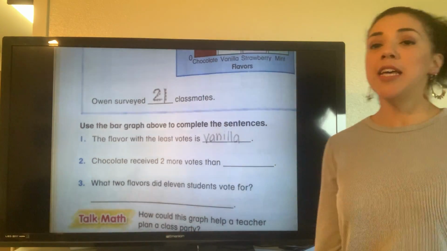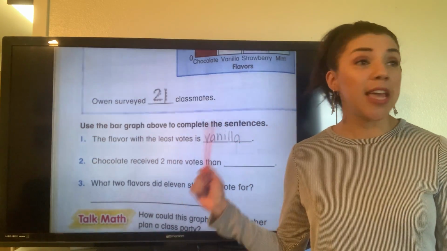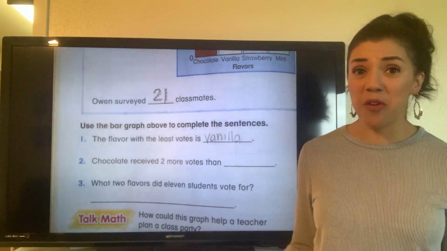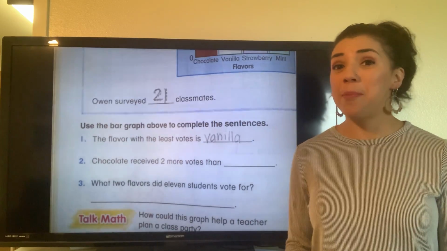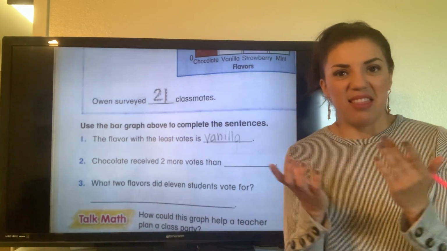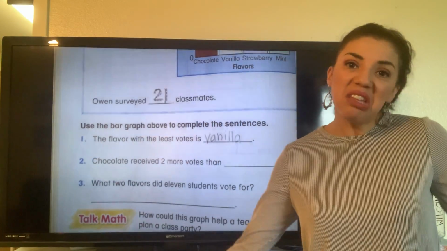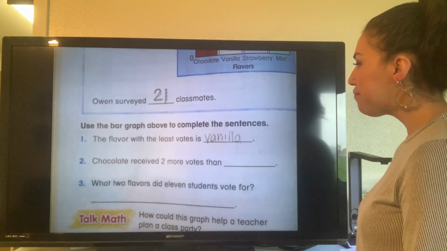But let me tell you something about vanilla ice cream. Even though it had the least amount of votes, if you make an apple pie, you're not going to put strawberry ice cream over that apple pie. No, you're going to put vanilla ice cream over the apple pie. So vanilla ice cream really is like the staple food, like the important flavor, because we use it for desserts and other things. So poor vanilla.